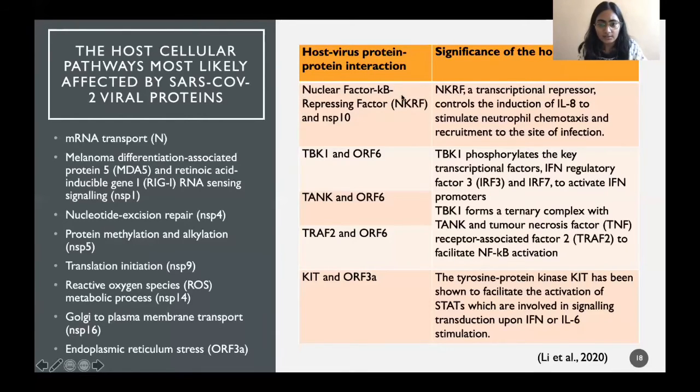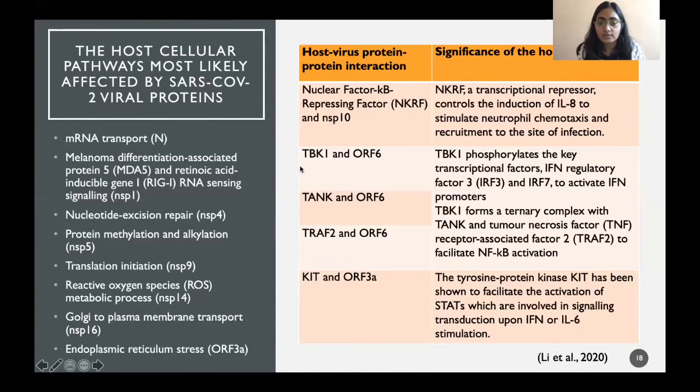Nuclear factor kappa B repressing factor, NKRF, was found to be interacting with NSP10. And NKRF is a transcriptional repressor that controls the induction of interleukin 8. And interleukin 8 stimulates neutrophil chemotaxis. That is, it recruits neutrophils to the site of infection.